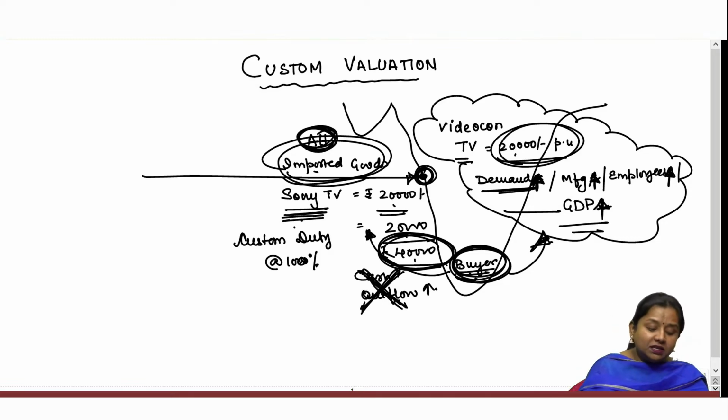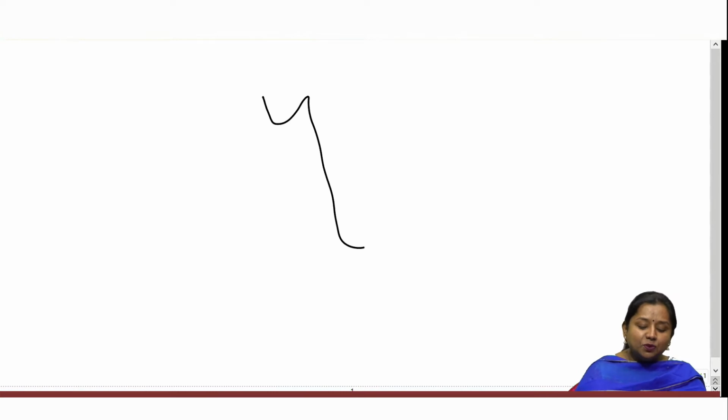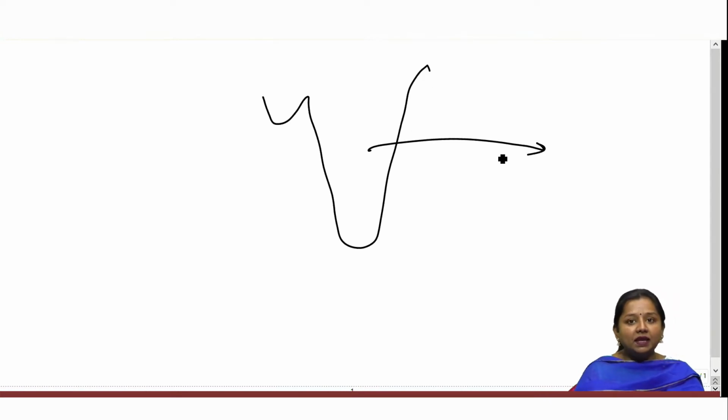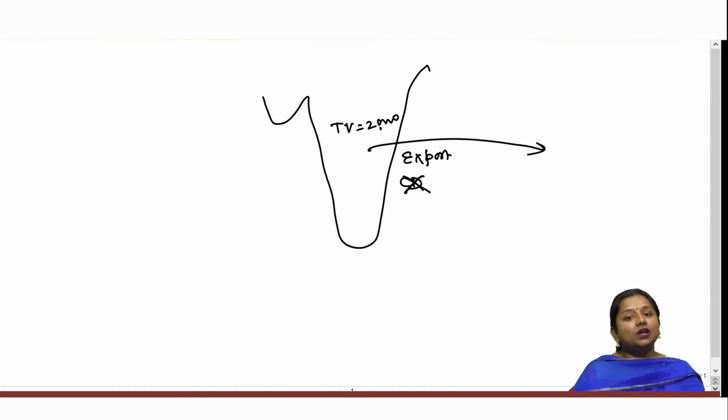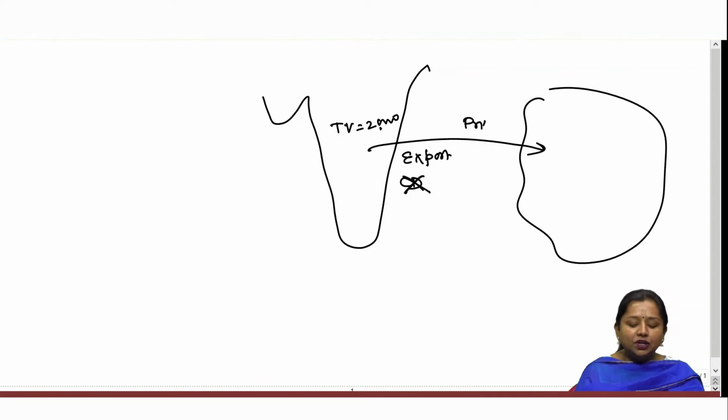However, on the other side, if we talk about exportation of goods from the Indian economy, if we manufacture a television set in the Indian economy and we export it subsequently, then in most cases no customs duty shall be chargeable, so that the price of Indian goods in the global market gets reduced.